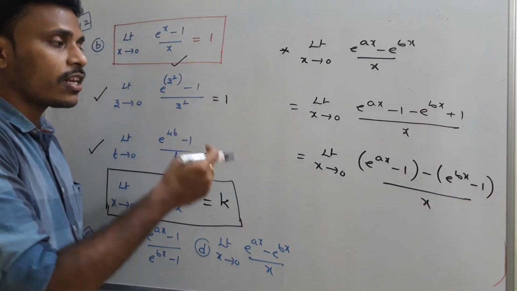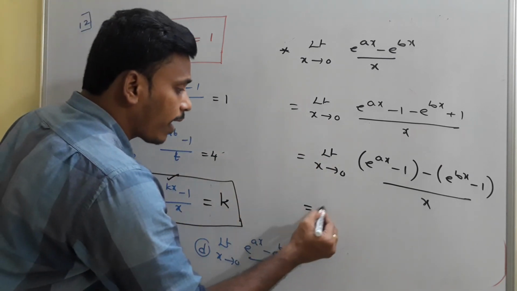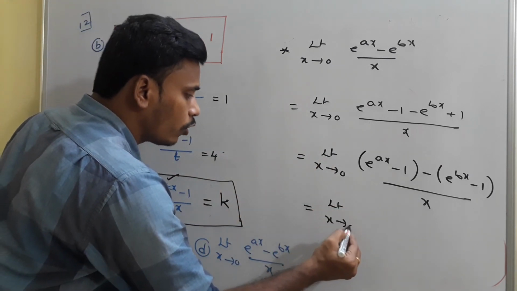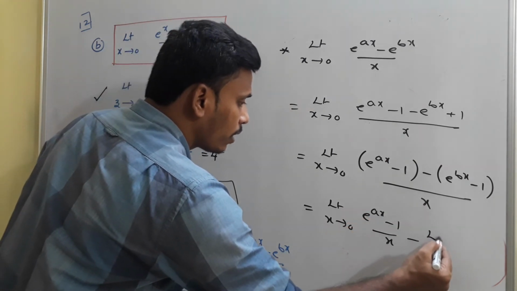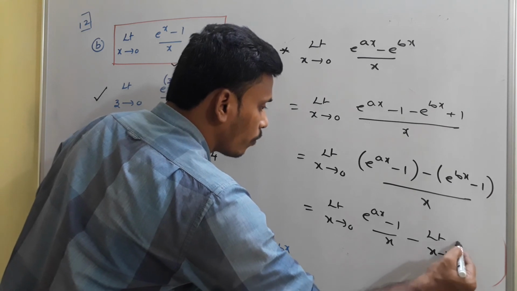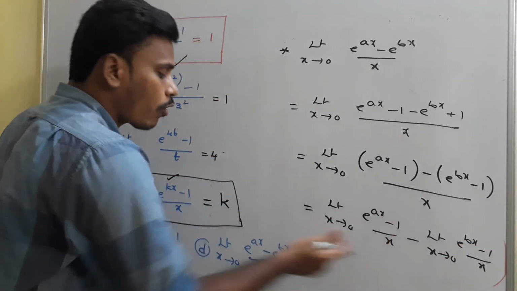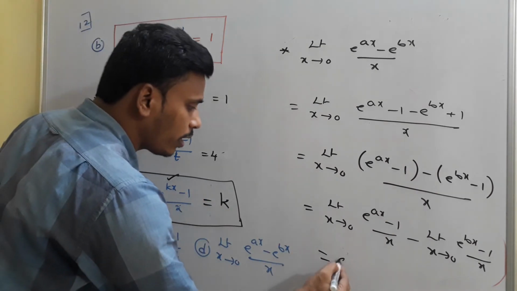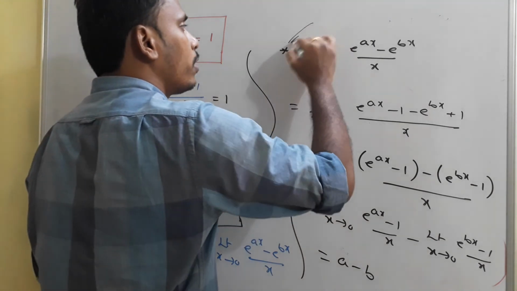Now distribute this limit for the two terms, with the denominator x for both, then what will happen? Limit x tends to 0, e power ax minus 1 by x minus limit x tends to 0, e power bx minus 1 by x. And these are of the regular format, whose values are a and b. So at the end, your answer for this particular problem is what?